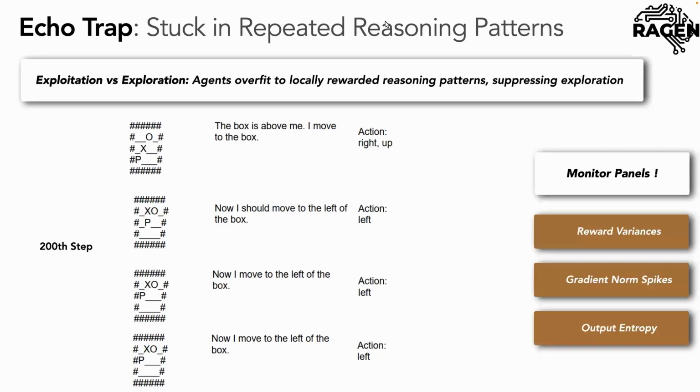And what we are trying to do here is introduce a monitor panel. So if you are training the RL algorithm, maybe you can check the reward variance. If the reward variance is very low, maybe they are already stuck in the same reasoning pattern, or you can check the gradient norm, and you can check the output entropy. This basically means the model is not really doing exploration but is doing exploitation. They just focus on one successful path, and then they basically fail because they don't explore enough.